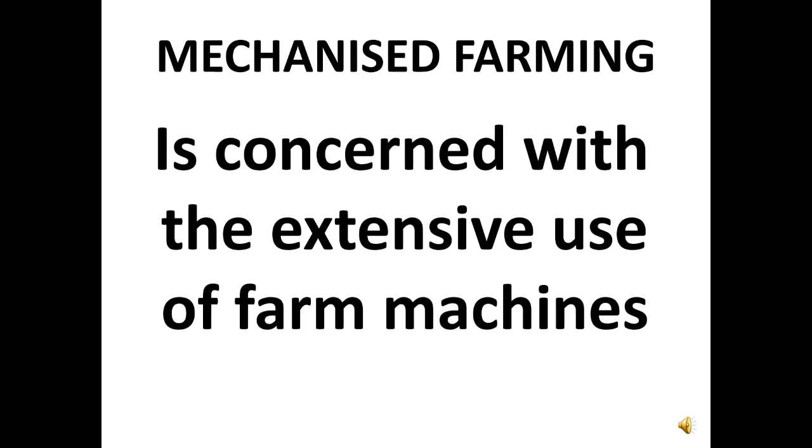Now the next one is mechanized farming. Mechanized farming is concerned with the extensive use of farm machines. The word extensive is very important here. Almost everything about this type of farming involves the extensive use of farm machines, like sprayers, tractors, ridgers, and the rest. They are used in this type of farming.